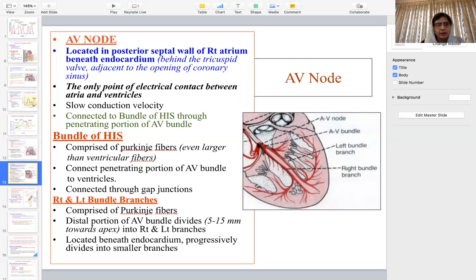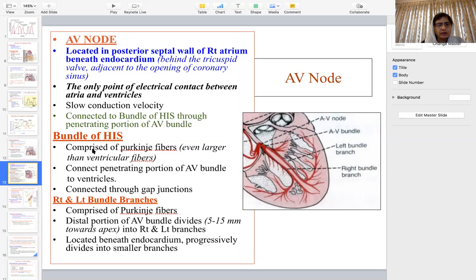It has a very slow conduction velocity, almost zero, and is connected to the bundle of His through the penetrating part of the AV bundle. Why is the conduction velocity almost zero? It is so slow that it cannot be recorded by any voltmeter. It is assumed to be almost zero because it has very few gap junctions.